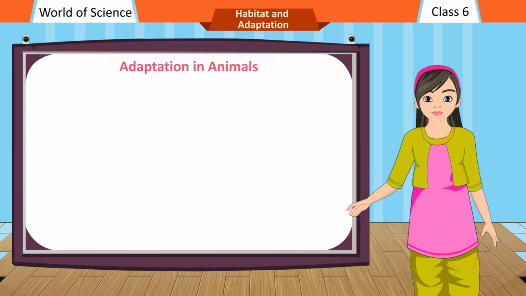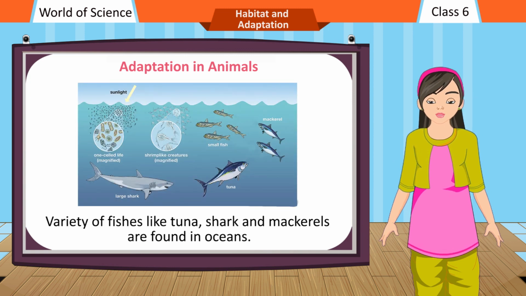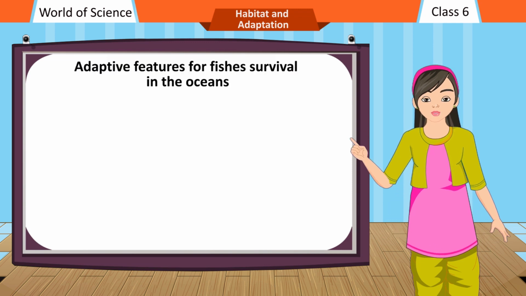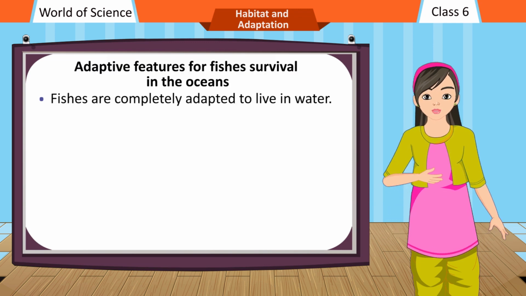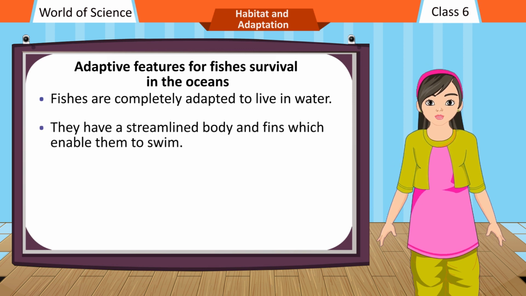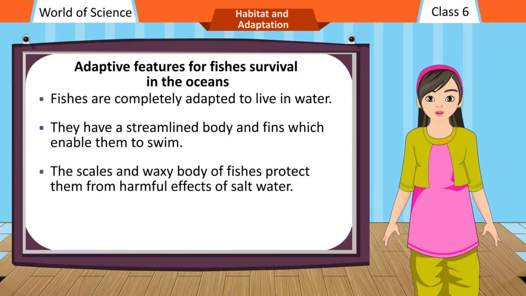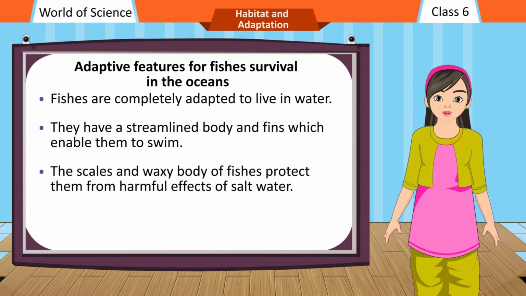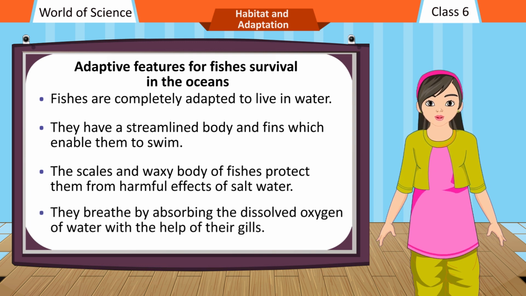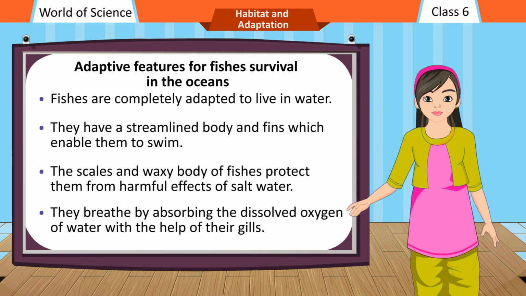Adaptation in animals. A variety of fishes like tuna, shark and mackerels are found in oceans. Adaptive features for fishes' survival in the oceans. Fishes are completely adapted to live in water. They have a streamlined body and fins which enable them to swim. The scales and waxy body of fishes protect them from harmful effects of salt water. They breathe by absorbing the dissolved oxygen of water with the help of their gills.